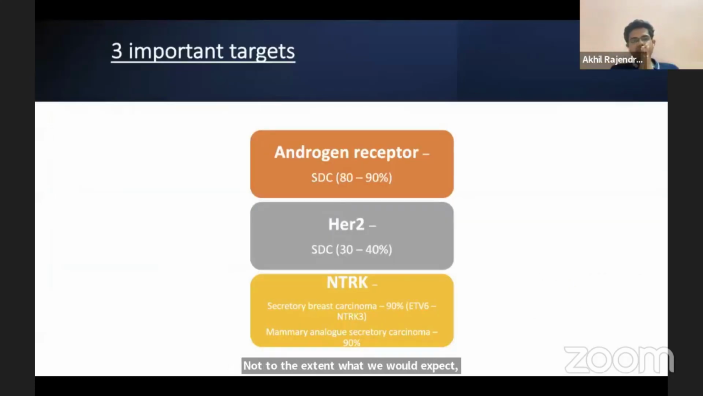So, are there targets which we can use in the non-adenoid cystic spectrum? The three important targets which Dr. Neha had alluded to before: androgen receptor, HER2, and NTRK should be checked. Androgen receptor in salivary duct carcinoma is found in 80 to 90% of patients. HER2 amplification and expression is found in 30 to 40% of salivary duct carcinoma. NTRKs are seen specifically in secretory breast carcinomas and mammary analog secretory carcinoma, up to a percentage of 90%.